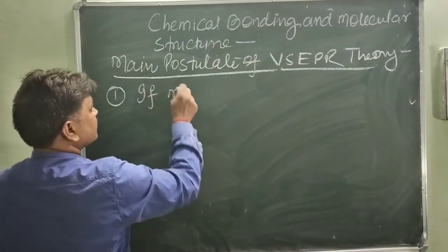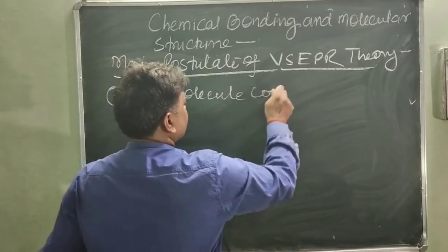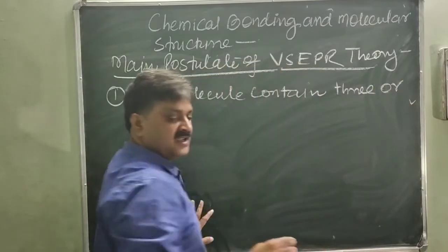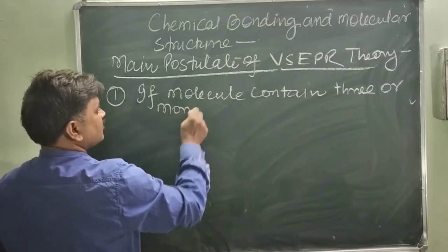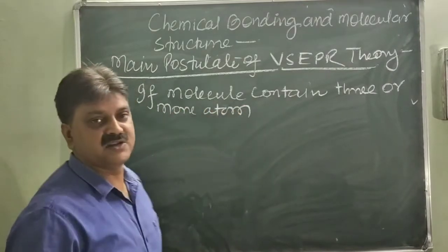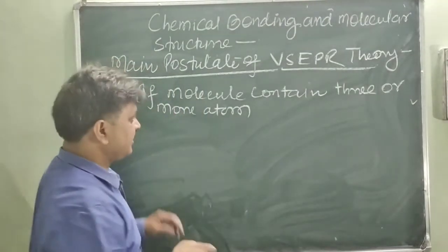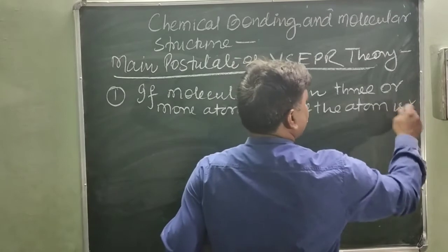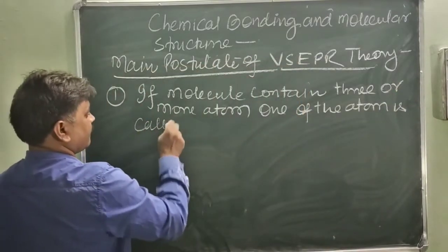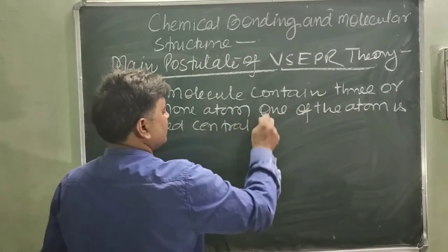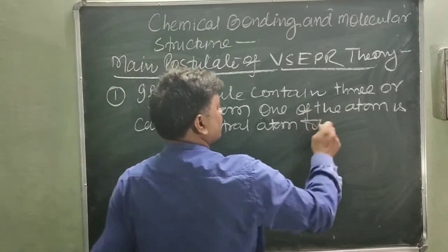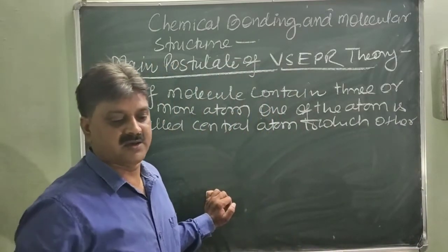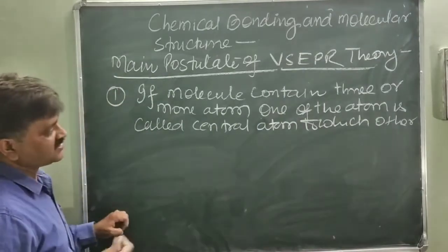If a molecule contains three or more atoms, one of the atoms is called the central atom, to which other atoms are linked.